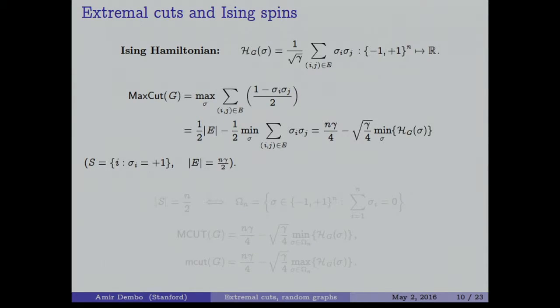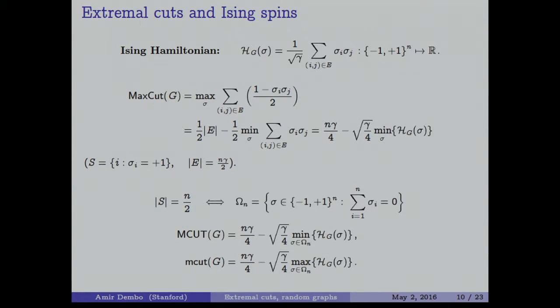And our cut, I remind you, is a set where sigma i is plus 1. So the first term will be n gamma over 4, that's just half the edges. And the remaining term will be square root of gamma over 4 times the minimum of the Ising Hamiltonian. So the coefficient of square root of gamma is given by the minimum of the Ising Hamiltonian.